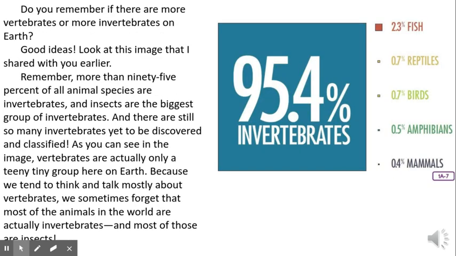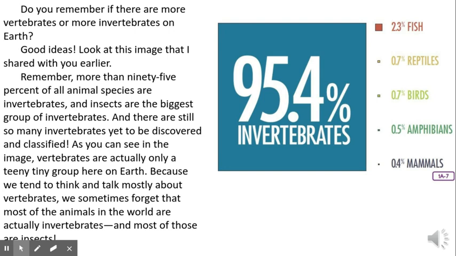Do you remember if there are more vertebrates or more invertebrates on Earth? Good ideas. Look at this image that I shared with you earlier. Remember, more than 95% of all animal species are invertebrates, and insects are the largest group of invertebrates. And there are still so many invertebrates yet to be discovered and classified.